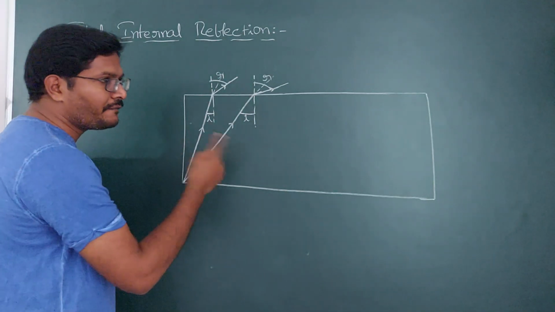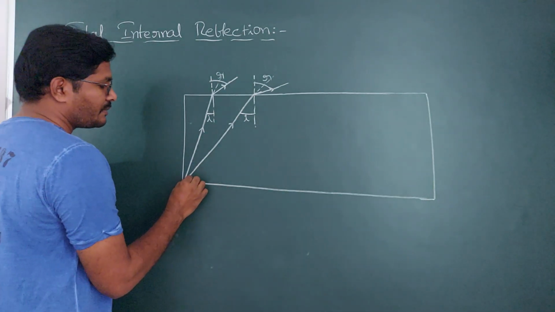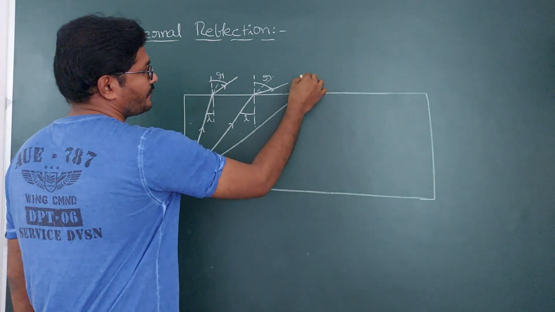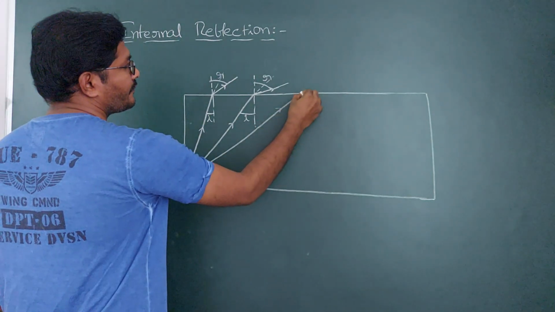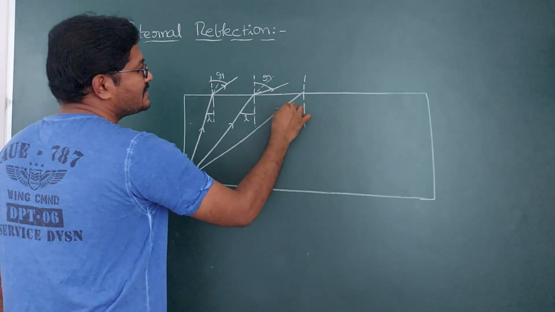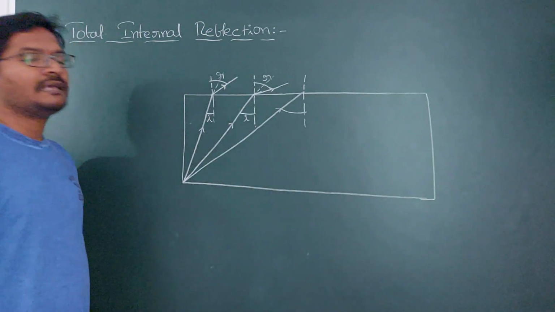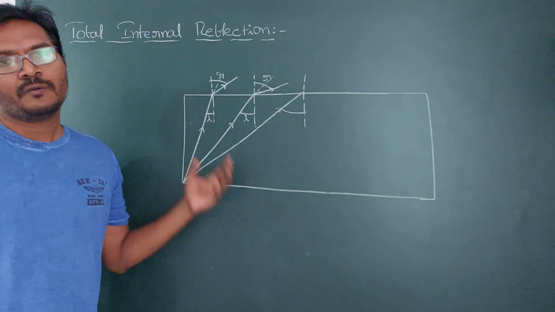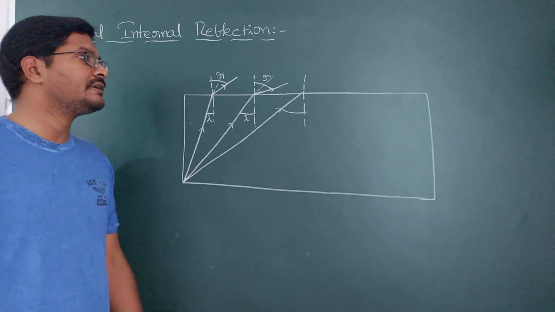Next, if you further rotate the light source, what happens? Now this is the incident ray, and at the point of incidence, if you draw the normal, this is the angle of incidence. We can see that the angle of incidence has increased.